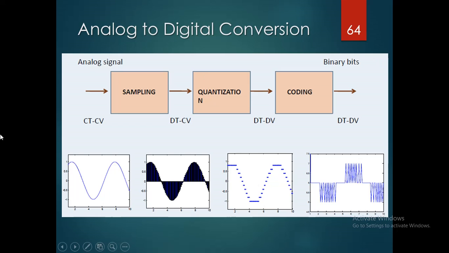Diagrammatically, this is an analog signal. This analog signal is sampled here, then quantized here, and then converted into a discretized time and discretized valued signal here. This is the basic function involved before giving this signal to the DSP processor. As we know, the DSP processor accepts only digital code, which is nothing but a combination of zeros and ones.